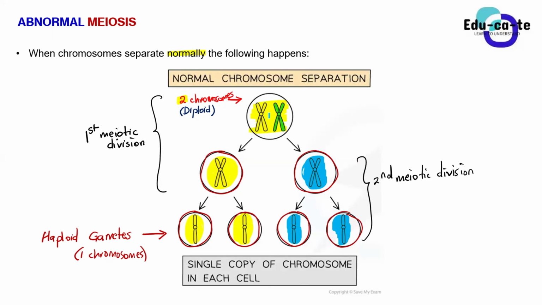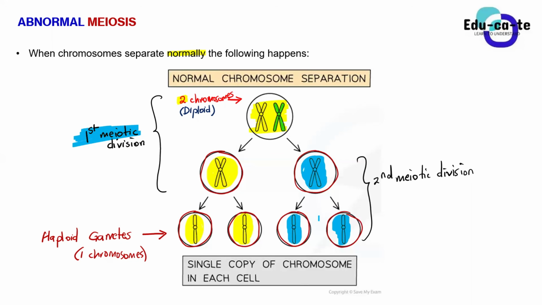The two replicated chromosomes first separated into two different cells. That is the first meiotic division. They separated during anaphase 1. And then during anaphase 2, they must also separate again, meaning that each and every chromosome must separate into two individual chromatids. And those chromatids must go to the two separate cells. Similarly, for the blue chromosome, the same thing must happen. Do you notice that, guys?